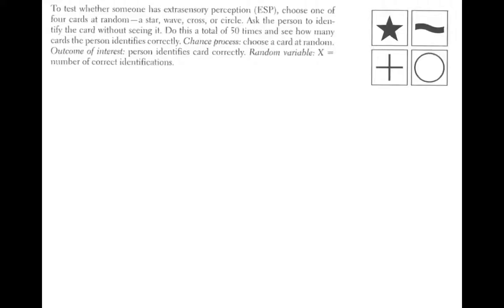We would choose one of four cards at random: a star, wave, cross, or circle. Ask the person to identify the card without seeing it. It's kind of like Ghostbusters, the original. Do this a total of 50 times and see how many cards the person identifies correctly. The chance process here would be choose a card at random. The outcome of interest would be if the person identifies the card correctly. The random variable here, of course, would be the number of correct identifications, kind of similar to our taste test.